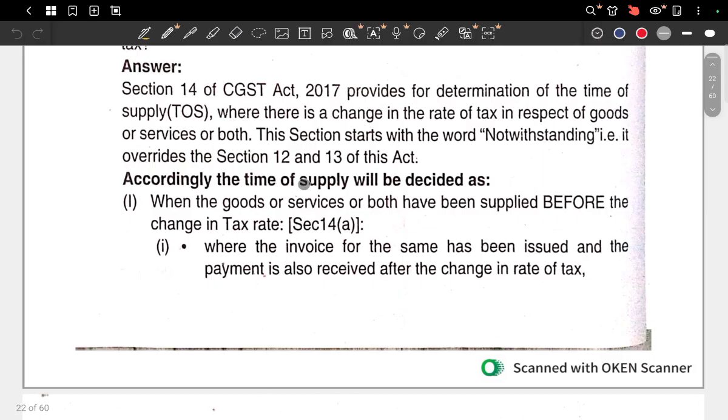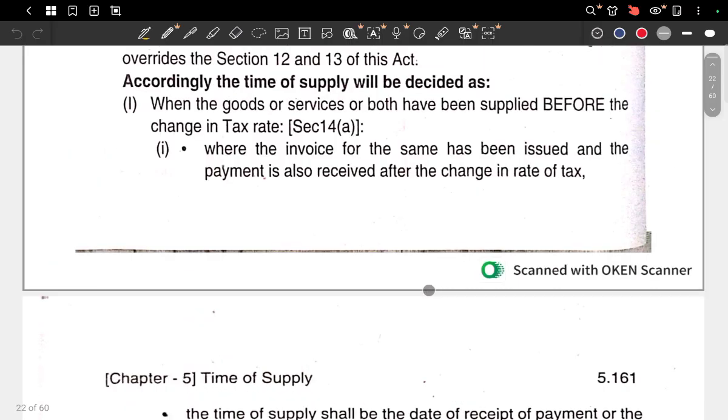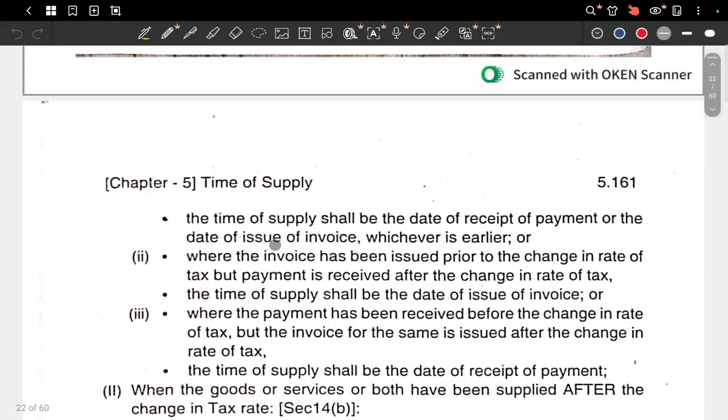According to the time of supply, where the goods and services have been supplied before the change in rate of tax, and the invoice has been issued and the payment is also received after the change in rate of tax, then the old tax regime applies. Before the change, they supplied the services, raised the invoice, and received the payment after the tax change, no issue.